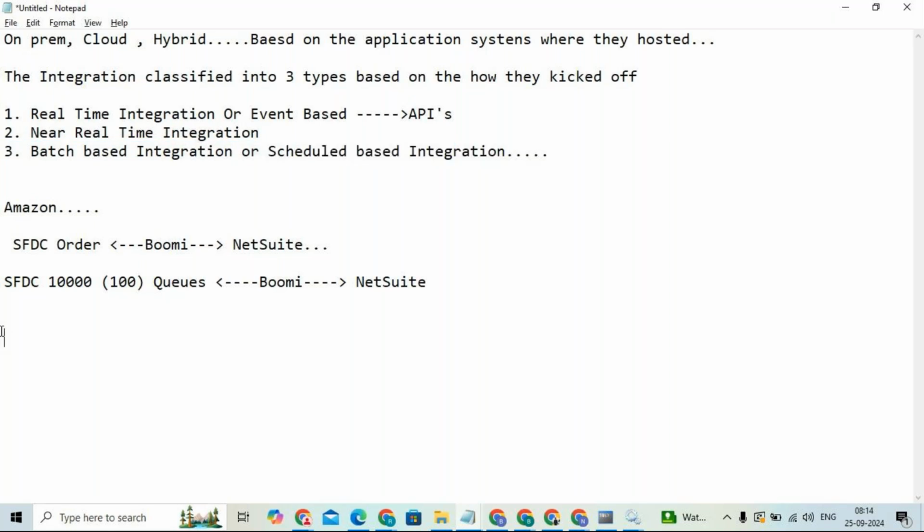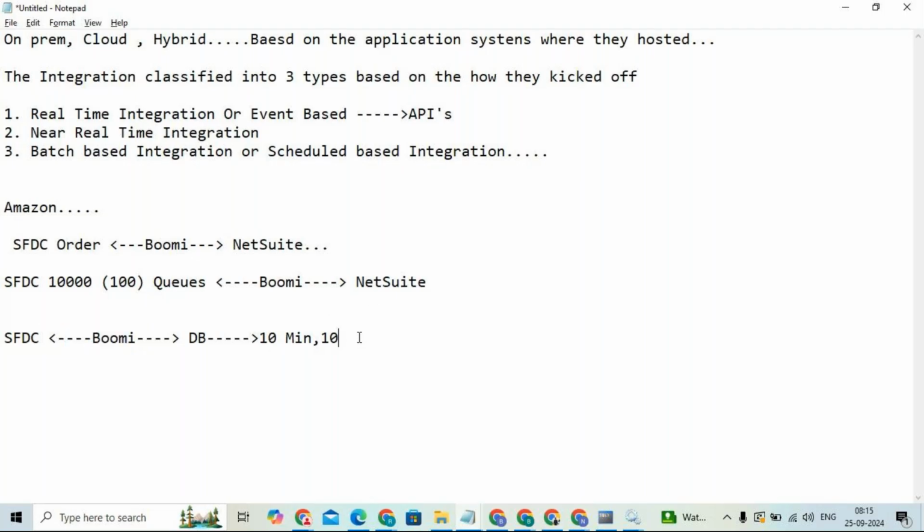Same example: SFDC, Salesforce.com, and you want to process the data to the database. Now you are using Boomi as an integration tool, so it is scheduled-based. Let's say it is scheduled for every 10 minutes. Whatever orders are created in those 10 minutes are going to be picked up by Boomi and processed. For example, in the first 10 minutes some 10 orders are created, so these 10 orders are going to be picked up by Boomi.